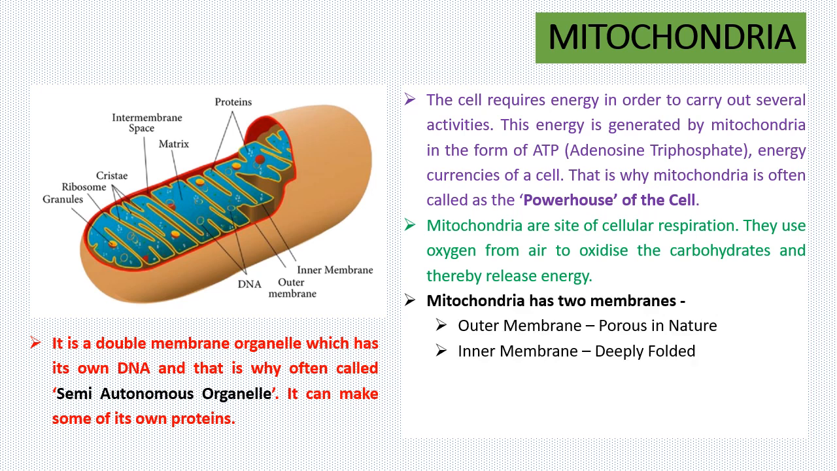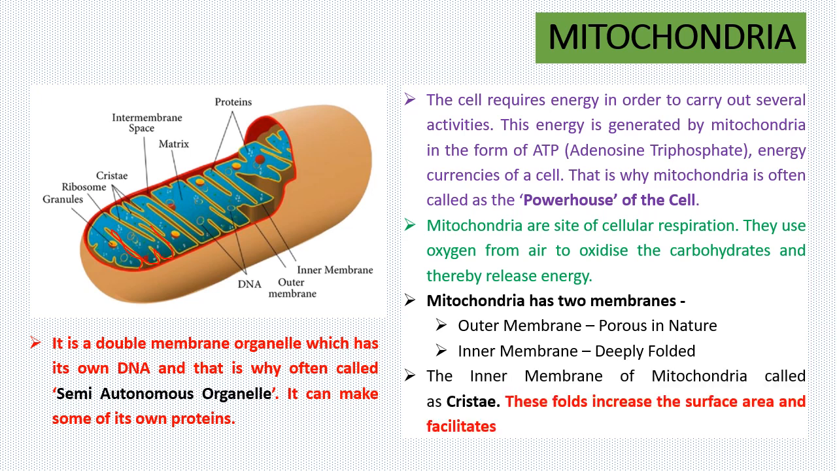As I said, the mitochondria is a double membrane organelle. Hence, it contains an outer membrane which is porous in nature and the inner membrane which is deeply folded. Here, see this diagram. The inner membrane is deeply folded into the matrix. The matrix is the empty space within the mitochondria. The inner membrane of the mitochondria is known as the cristae. The function of cristae is very essential because it increases the surface area by forming these folds or invaginations, thus increasing the amount of ATP molecules generated by the mitochondria.